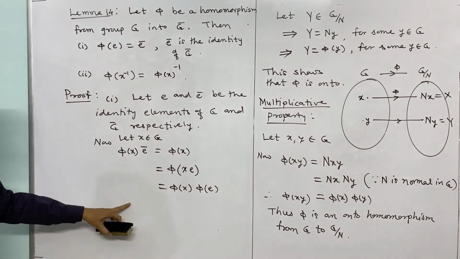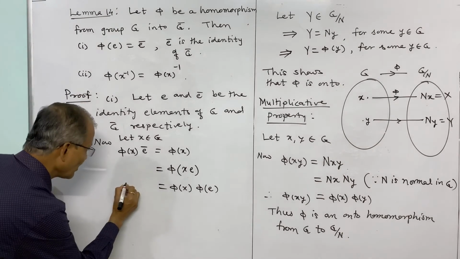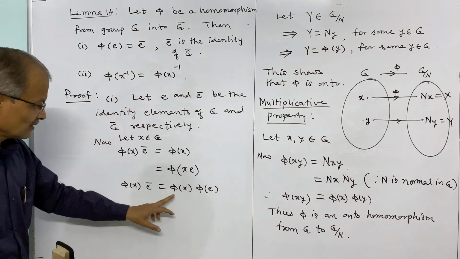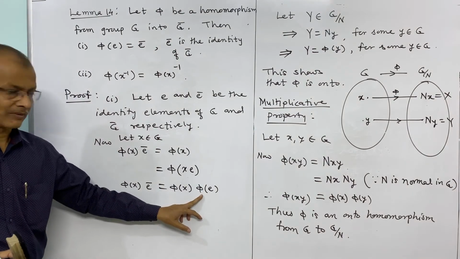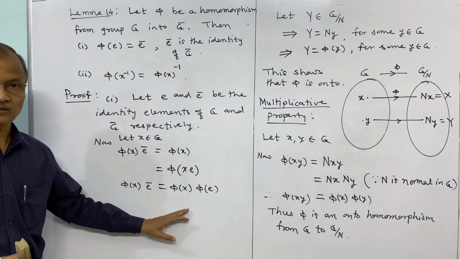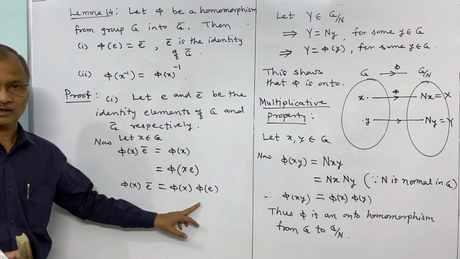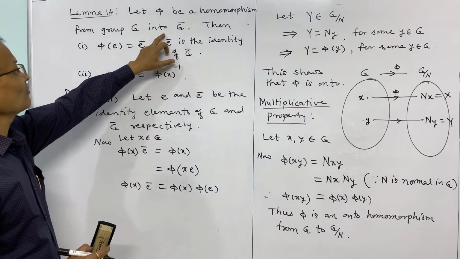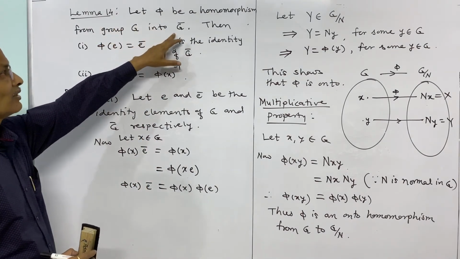And what is the left side? The left side is phi of x into E bar, and the right side is phi of x into phi of E. So here we can use the cancellation law in G bar. These are elements of G bar, and therefore G bar is a group. It is a homomorphism between two groups.